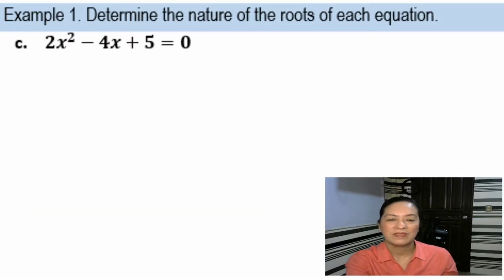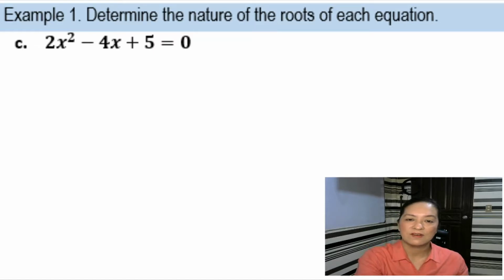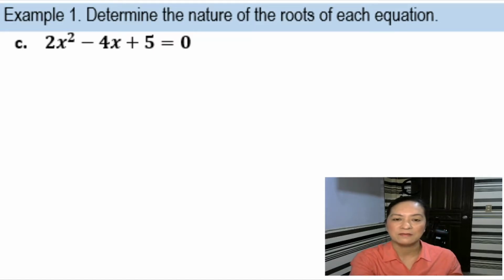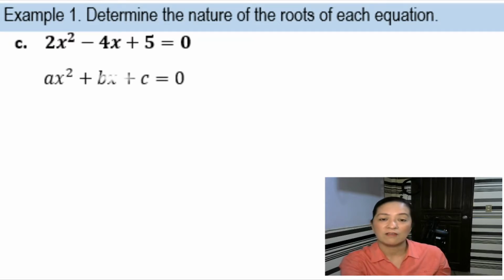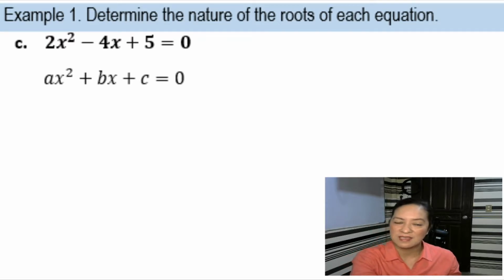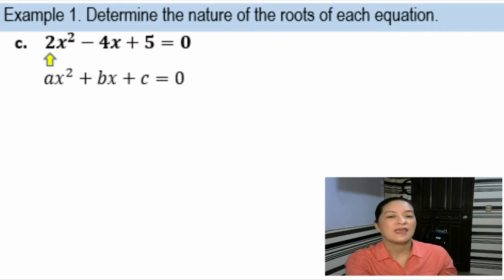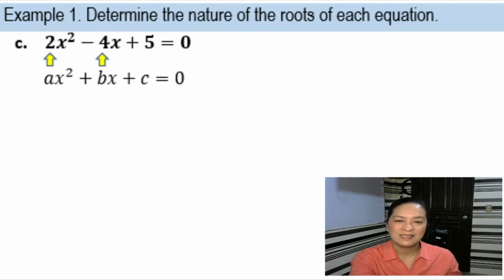Letter C. 2x squared minus 4x plus 5 equals 0. So this quadratic equation is also in the form of ax squared plus bx plus c equals 0, wherein a is 2, b is negative 4, and c is 5.